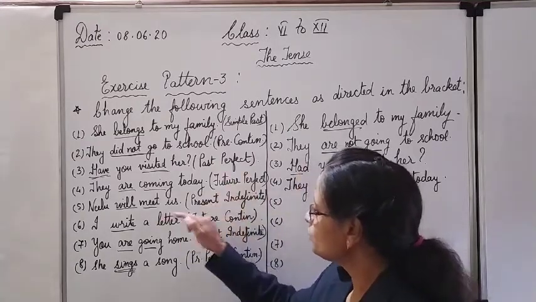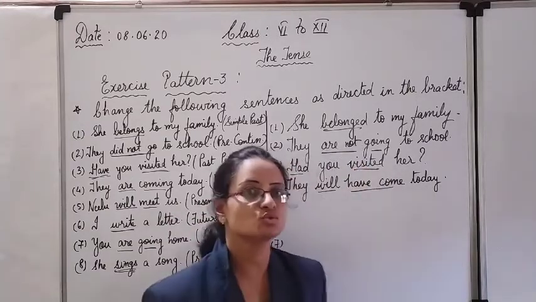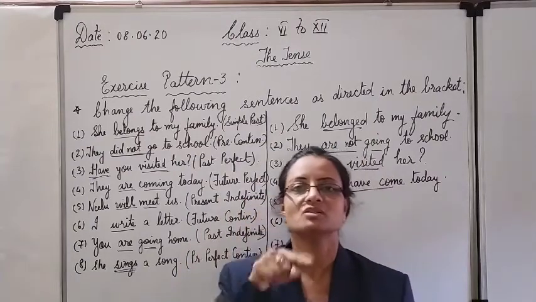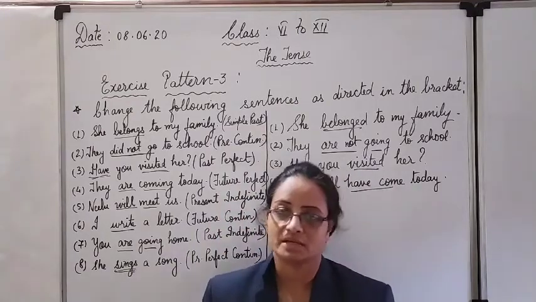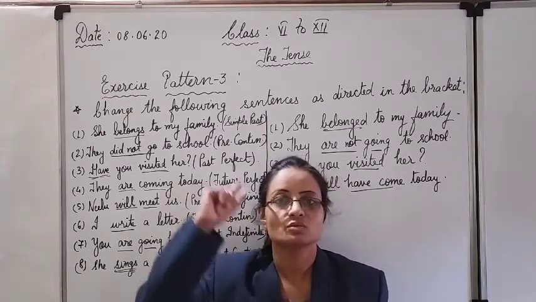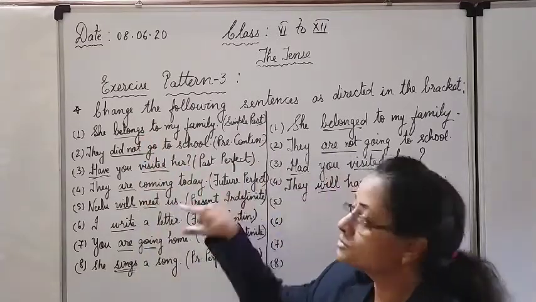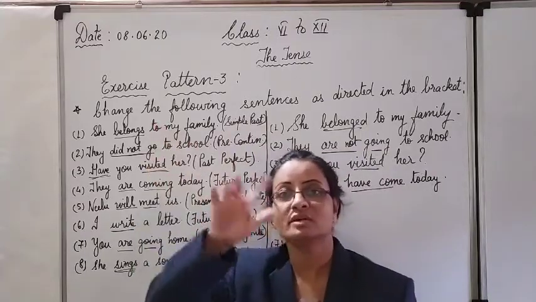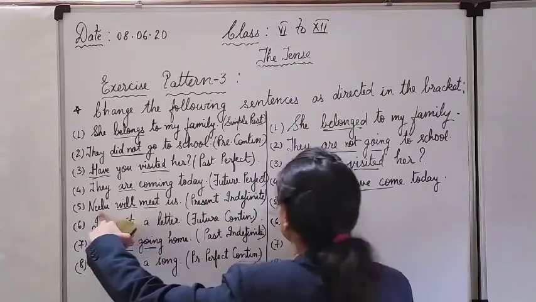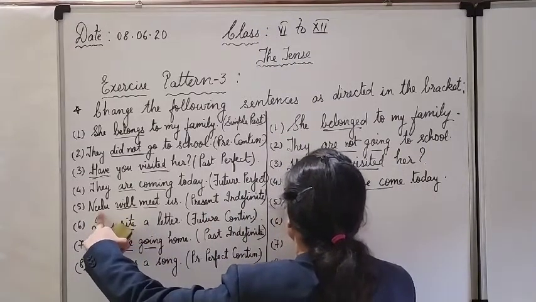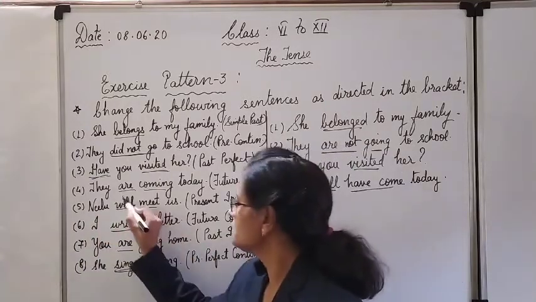The next is Neelu will meet us. Present and indefinite. Indefinite means simple present tense. Continuous tense is also called as progressive. Simple is also called as indefinite. So here you have to change it into the simple present. Means the beginning of the tense, first type, first subtype. So first form of the verb. In the verb form table also you might have written the first form, present form. So first form with s or es according to the subject. Here Neelu is the subject. First will meet. Will meet. So this is the indication of future.